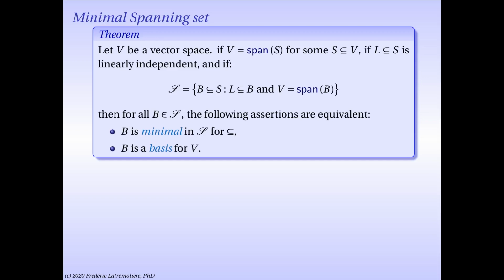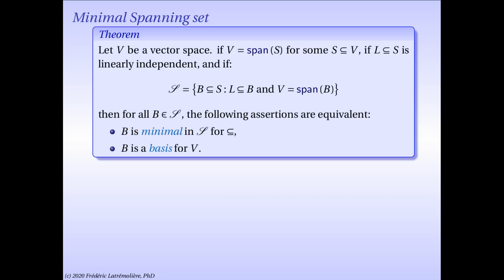So let V be a vector space. The setup is a bit similar to the one we had before. We pick two subsets of V, S and L, with S spanning all of V and L linearly independent. And we also assume that L is a subset of S. And then we look at the sets in between L and S, but which span the entire vector space.